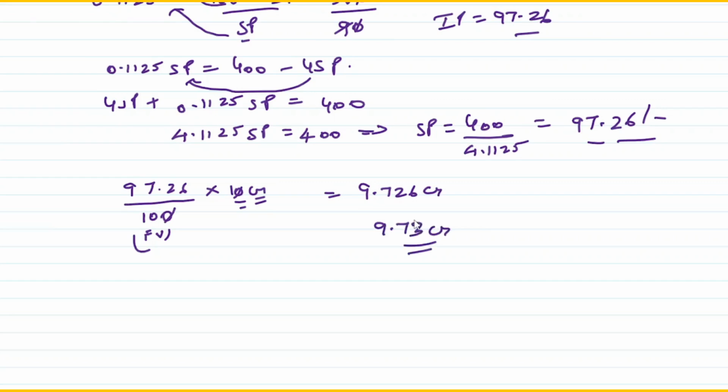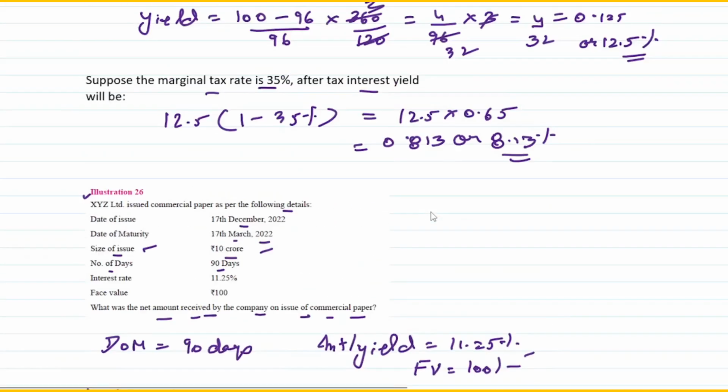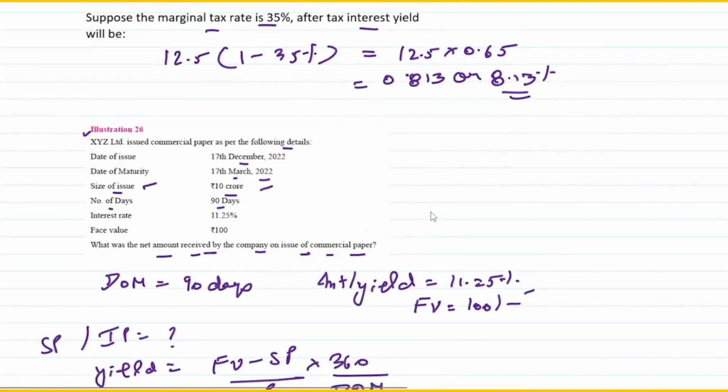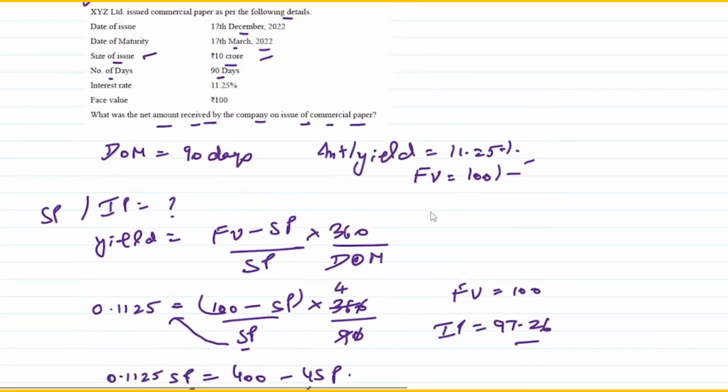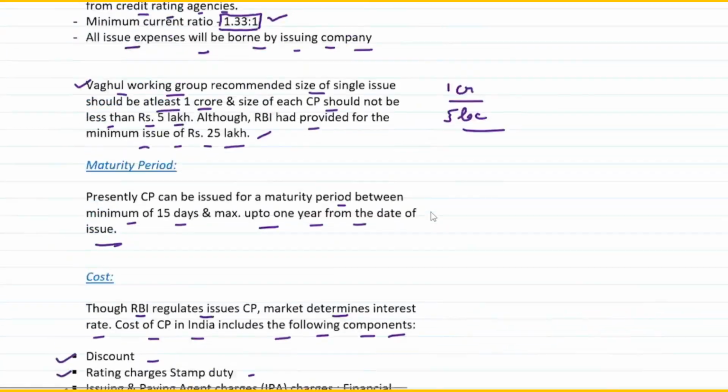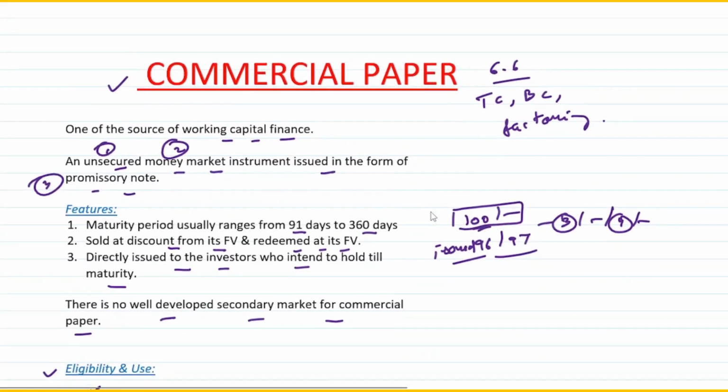So that is my net realization, or this is the net amount received by the company on the issue of commercial paper. So with this, I complete the concept of commercial paper. In the next video, I will try to cover one more concept, one of the sources of working capital finance.